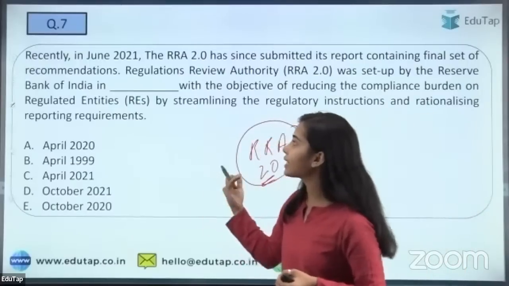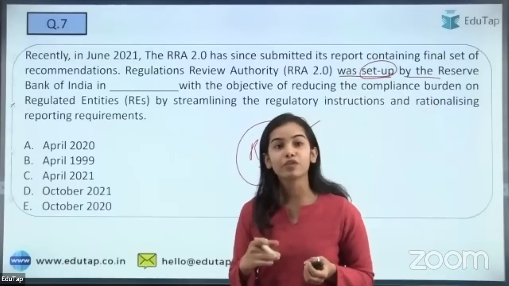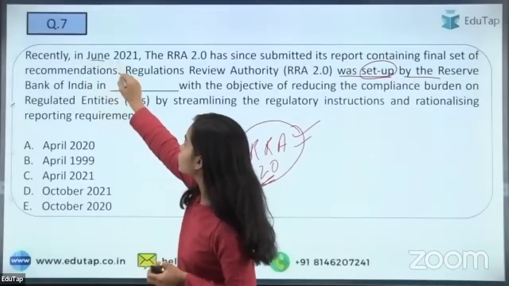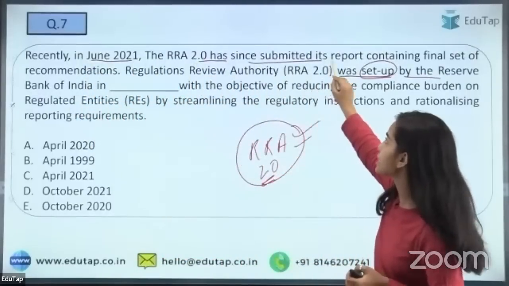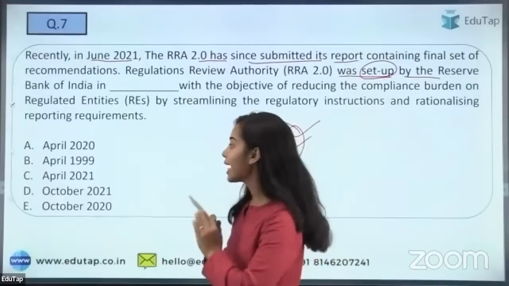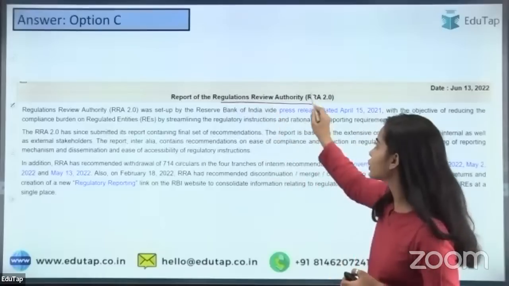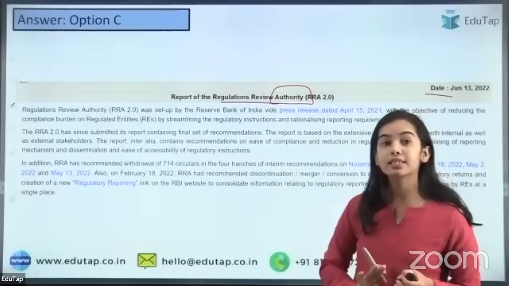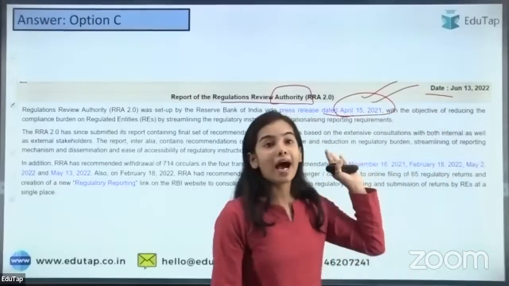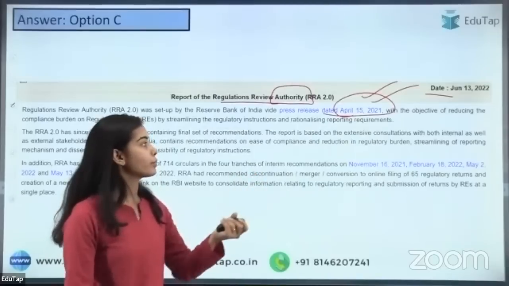When was the RRA released? It was set up by the Reserve Bank of India in which month, which year? Here, in June 2021, the RRA 2.0 has submitted its report containing the final set of recommendations. I am getting the answer C, and that is absolutely correct. The report of the Regulations Review Authority has been released very recently, in April 15, 2022. This RRA 2.0 was set up by RBI in April 2021.